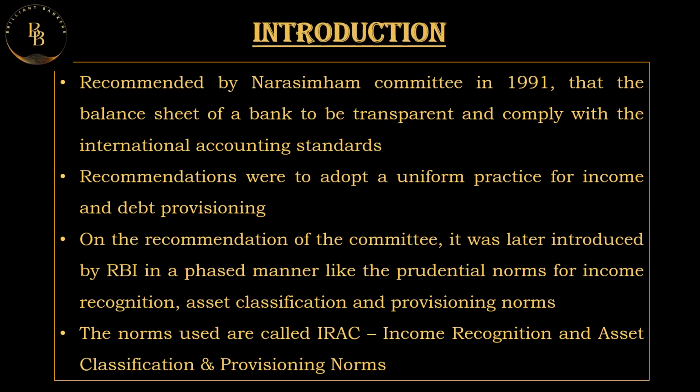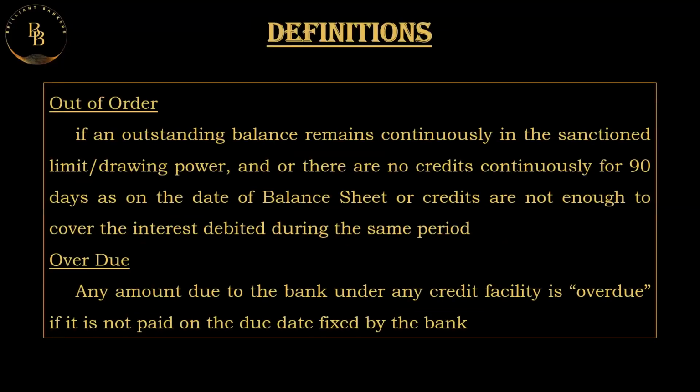Now let's go into the definition of a few words that will be used again and again in this chapter. One is out of order. Out of order is in the case of only two types of accounts, that is the cash credit and the overdraft accounts. Only the cash credit and the overdraft accounts become an out of order account. So if an outstanding balance remains continuously in the sanctioned limit or the drawing power. What is a sanction limit or a drawing power?